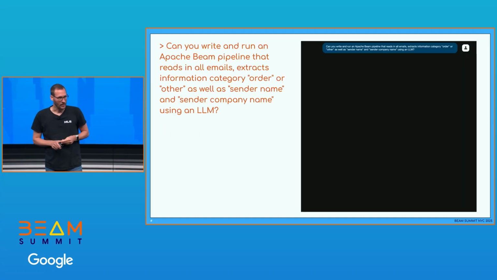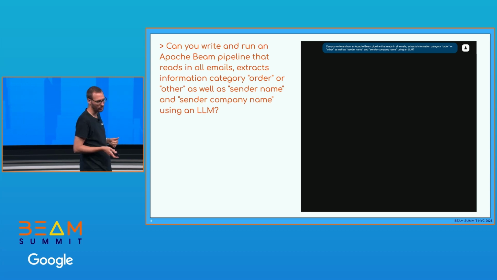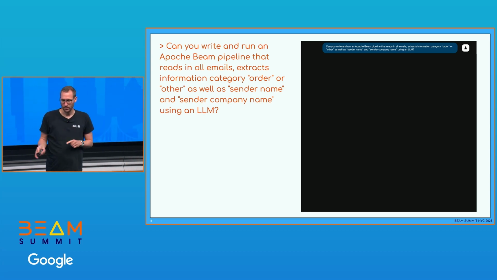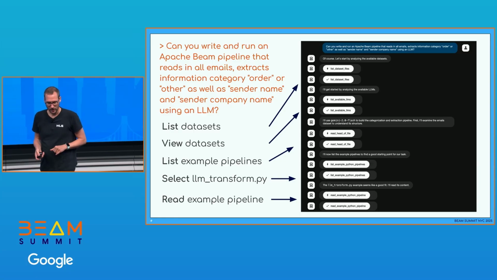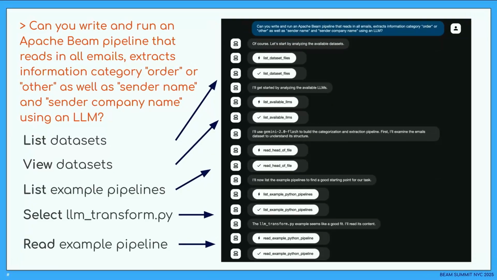So I just prompt the LLM or my agent now. Can you write a pipeline in Beam that reads all the emails? And we already see here that I broke the problem a little bit down. You don't have to do it, but in this case, we will see the example where I've done that. And then the LLM will respond, and it lists the data sets. It views some data sets to see, okay, how does the data actually look like?